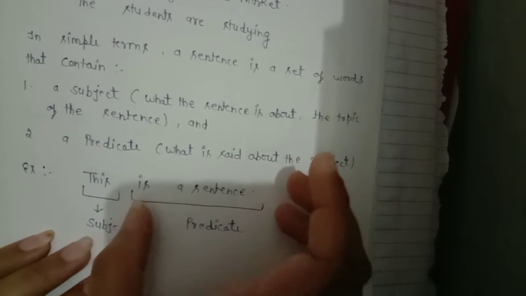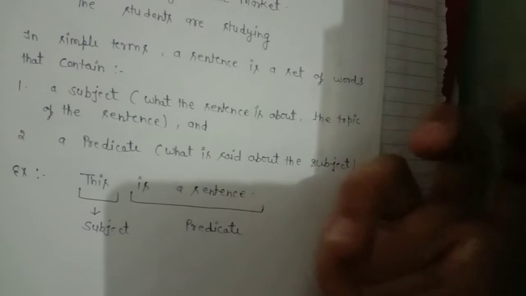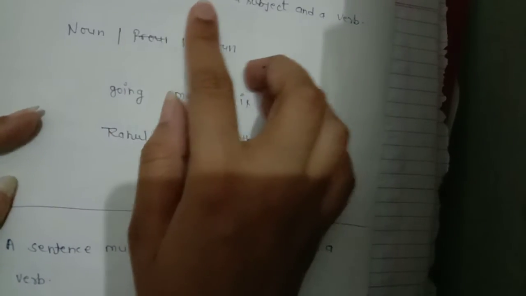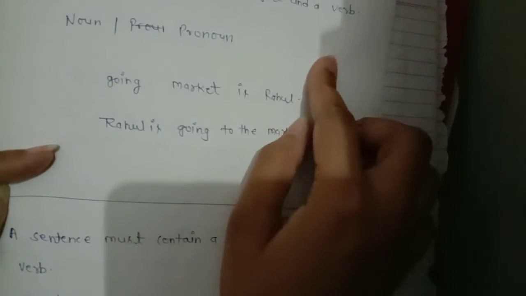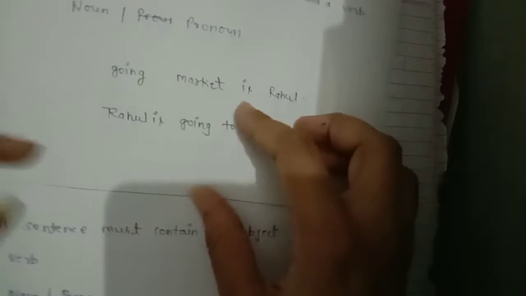The predicate part always has a verb, and without a verb we cannot form any sentence. A sentence must contain a subject and a verb. A noun or pronoun is always a subject.